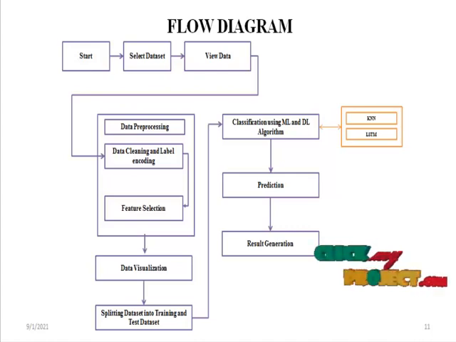After that we are going to scale the features of the data set and then visualize the data using seaborn and matplotlib. Then we split the data into train and test. After splitting the features into train and test, we are going to classify using machine learning and deep learning algorithms. In machine learning we are going to use the KNN algorithm to predict the result, and then we are going to use the LSTM algorithm, which is a deep learning algorithm, to predict positive and negative emotions of depression patients. Then the prediction results will be accuracy, precision, recall, and F1 score, based on the performance metrics.